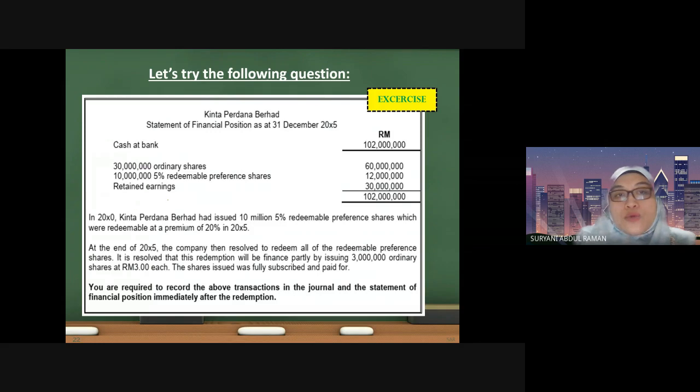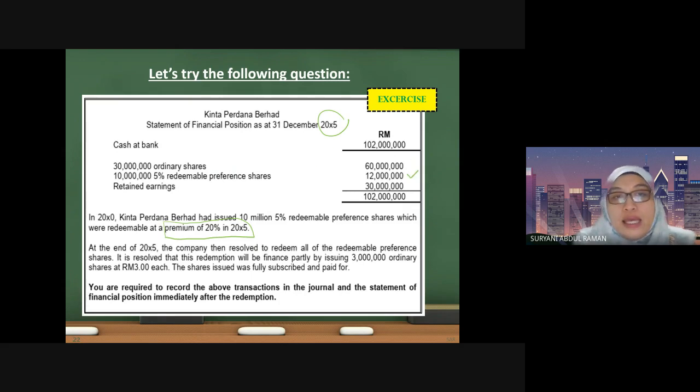So back in year zero, this is the information regarding the issuance of redeemable preference shares. The company decided to redeem the shares at a premium of 20% in year 5. So here we are in year 5, and we are going to redeem the shares at a premium of 20%. This is the redemption value.